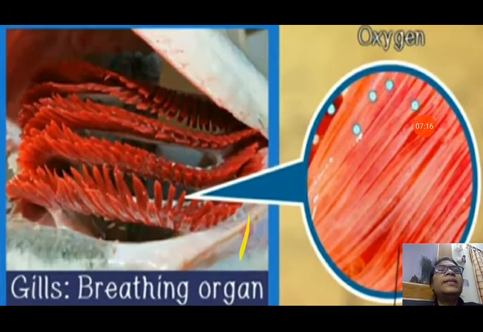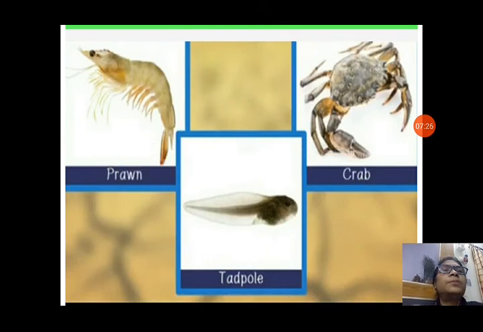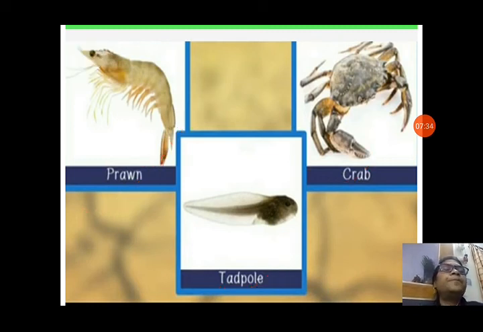Now next, gills as breathing organ. So fish and many aquatic animals, they have gills to breathe. With their gills, they take oxygen. You can see in this picture, prawn, tadpole, crab, they have gills to breathe in water.